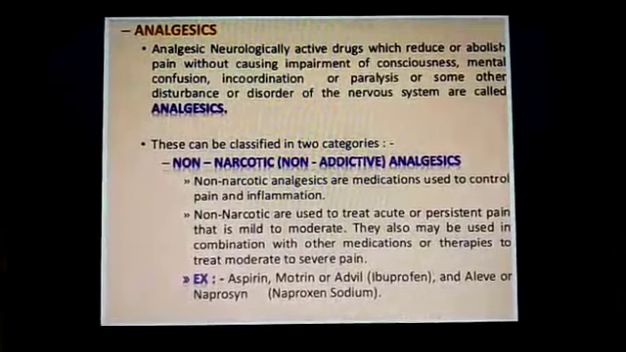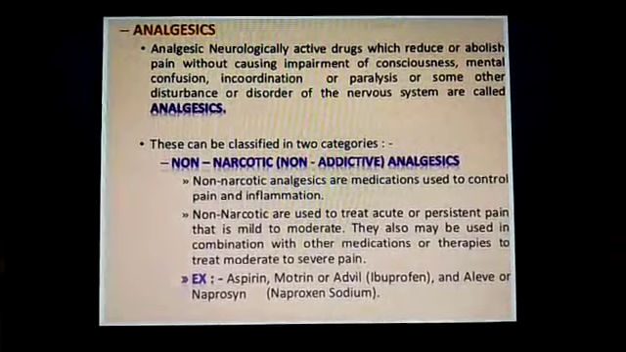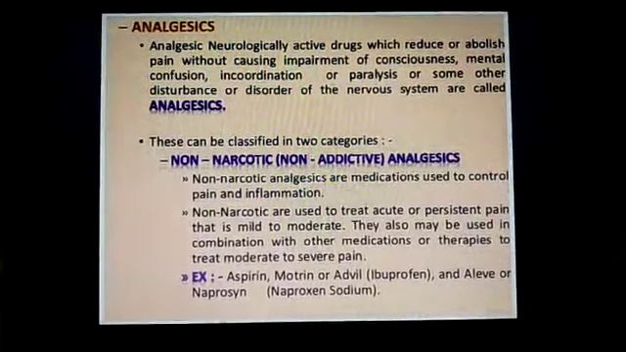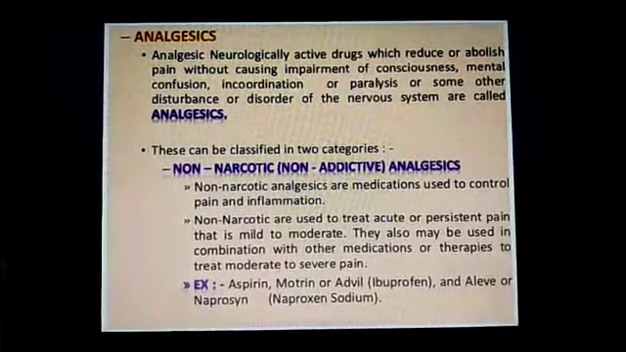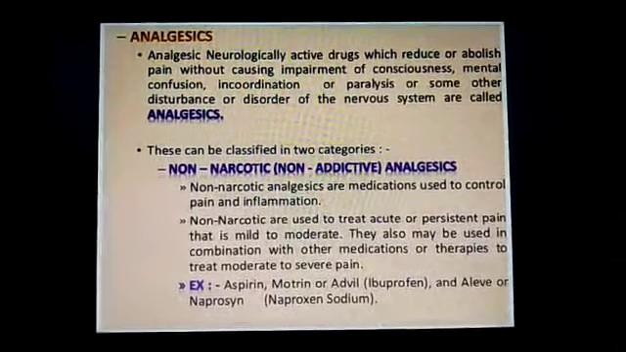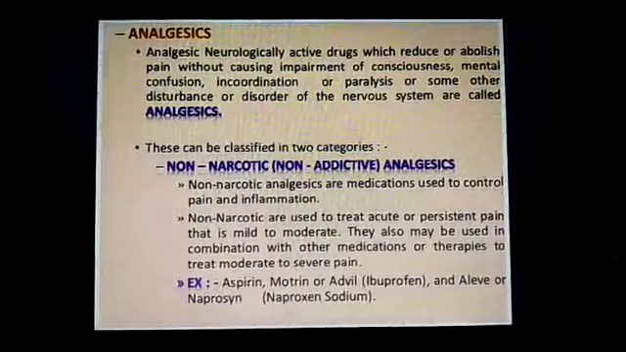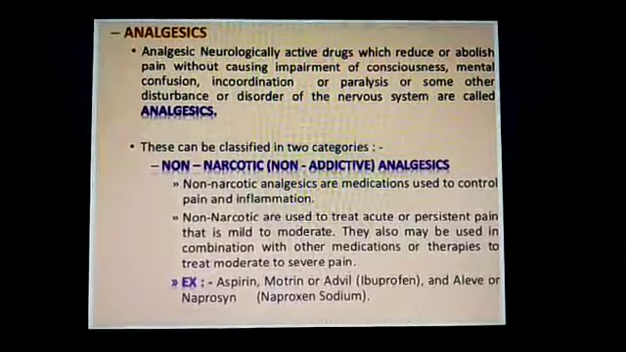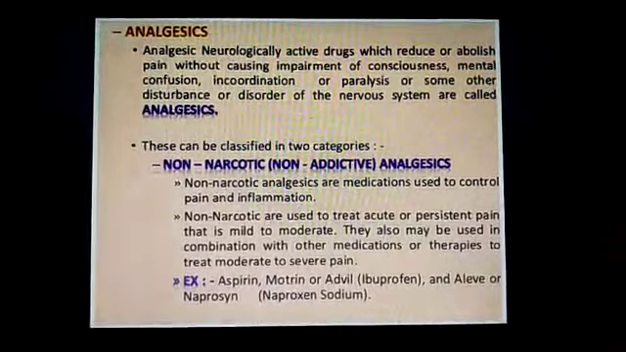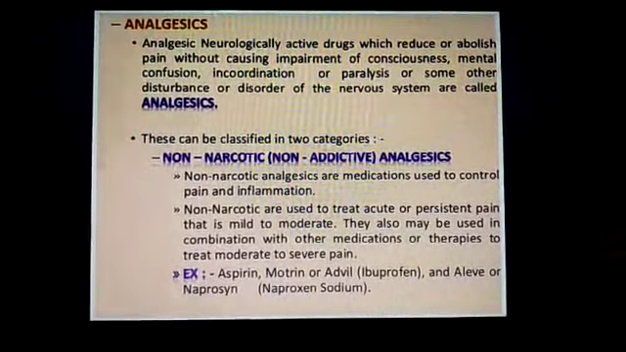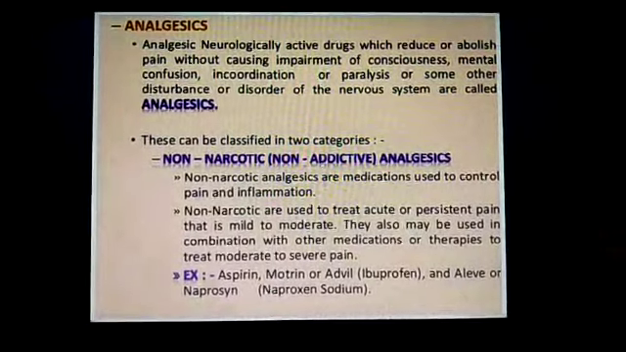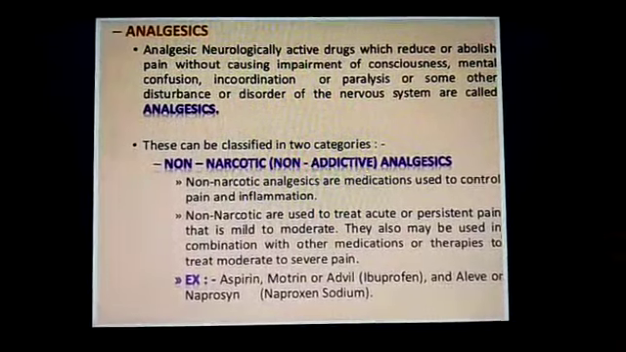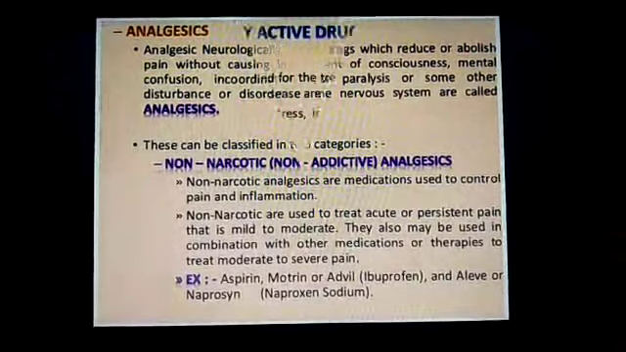non-narcotic. The non-narcotic analgesics are the medicines used to control pain and inflammation in the body parts. Non-narcotics are used to treat acute or persistent pain that is mild to moderate. They also may be used in combination with other medications or therapies to treat moderate to severe pain. Examples: aspirin, Motrin or Advil, Brufen.